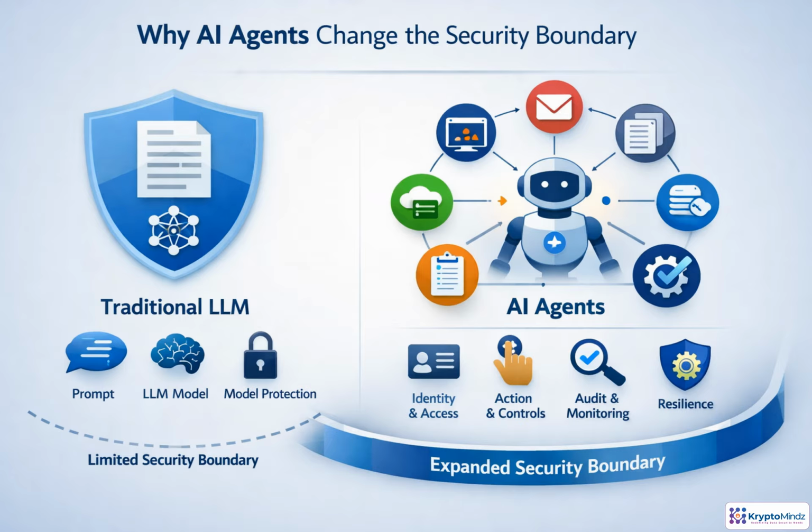With a traditional LLM, the main risk is often the output: an inaccurate answer, leaked information, or unsafe content. An agent expands that risk because it can act. It may send emails, update tickets, query databases, trigger deployments, or modify cloud resources. That means the security boundary must expand as well. We need identity, authorization, action limits, approvals, logging, monitoring, and recovery. The key question is no longer just what does it know? It is also what can it do?